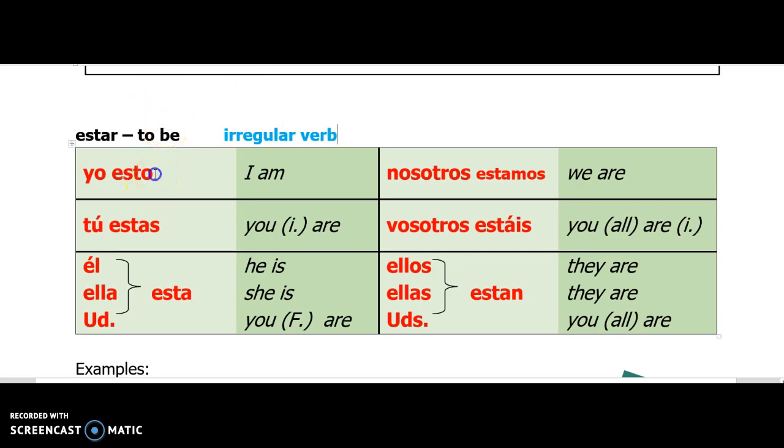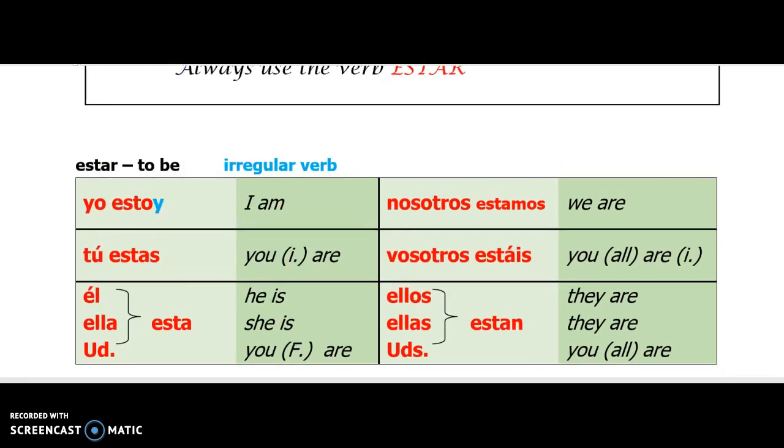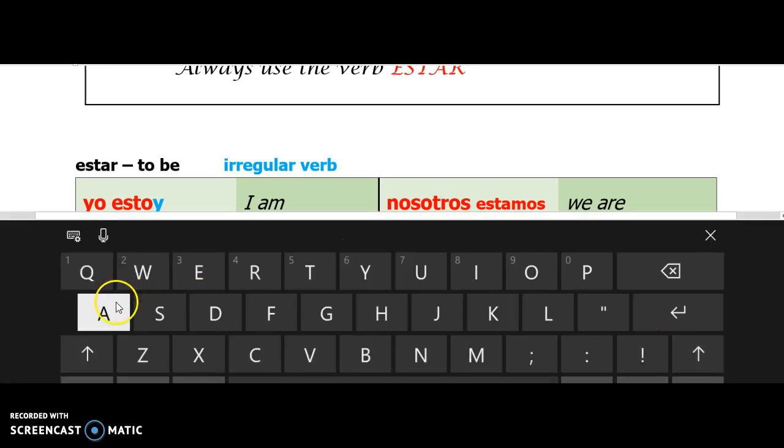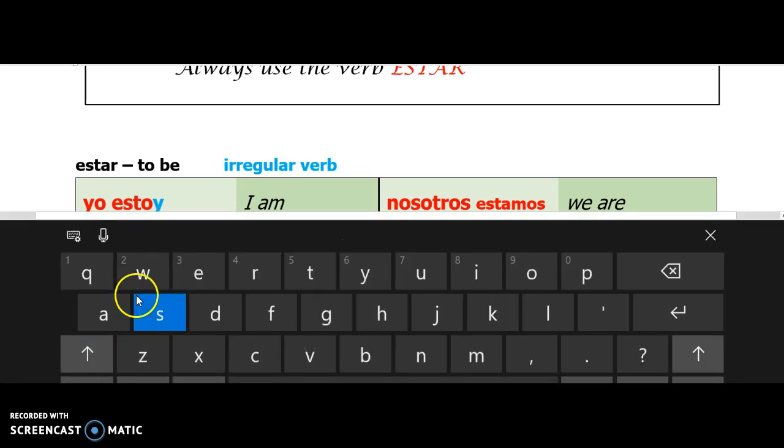And you should recognize this because at what point ever have we ever said, since we're talking about feelings, yo estó bien? Yeah, that's never happened. It's yo estoy. So what happens is in the yo form, you're going to add a y. Okay? Everything else is pretty much normal. It is estás, está, estamos, estáis, and están. But here's the deal. What makes this irregular is that in Spanish, that A is going to have an accent mark over it.